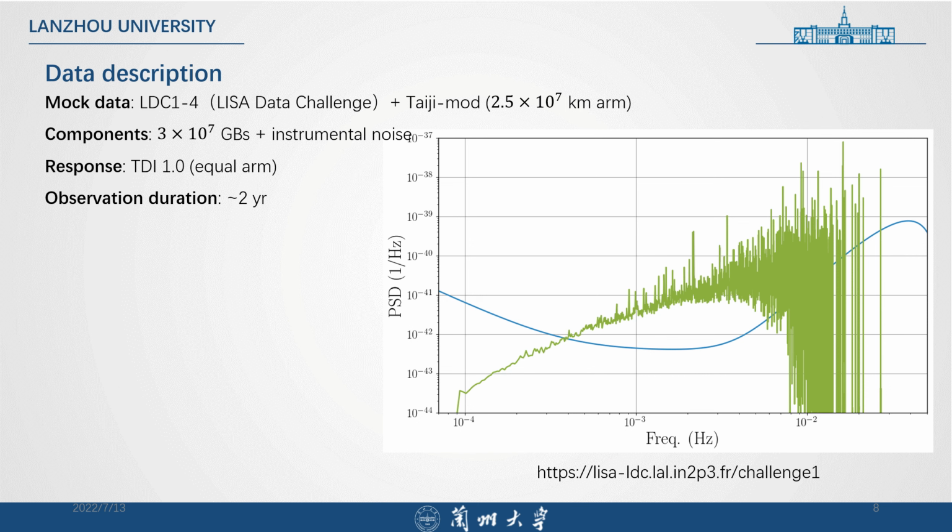We use simulated Taiji and LISA, and the data contains 30 million galactic binaries and instrumental noise without any other type of sources. And the blue line is instrumental noise, and the green line is galactic binaries. And the observation duration is 2 years. And our results are in 3 aspects.